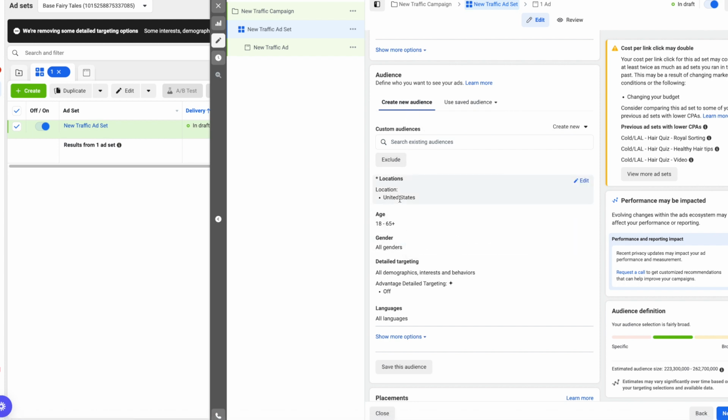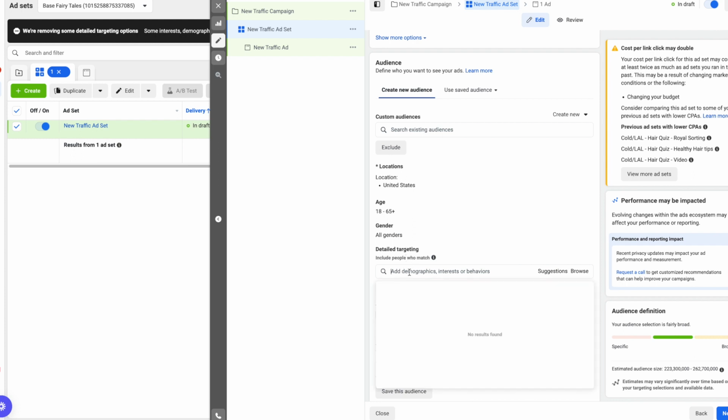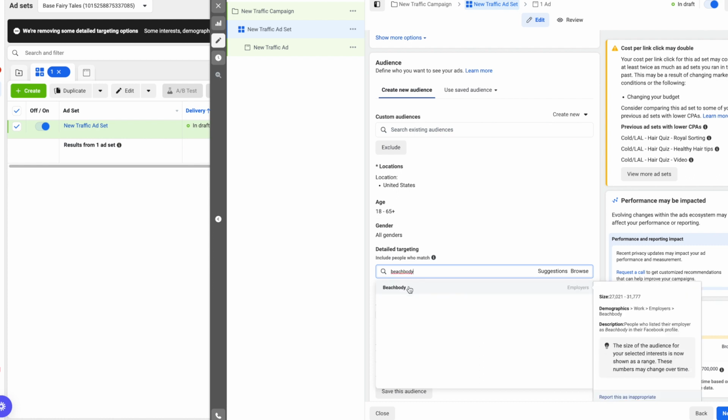And you have the option to change the location, the age, gender, and get into detailed targeting like interests and behaviors. So this part is really what I use when I'm coming up with a new cold audience for clients who want to target new people with their Facebook ads. So under detailed targeting, that's where you can come up with your interests. So if you're in, let's say, the fitness niche, you might want to target people who are interested in Beachbody. So that'll come up here.